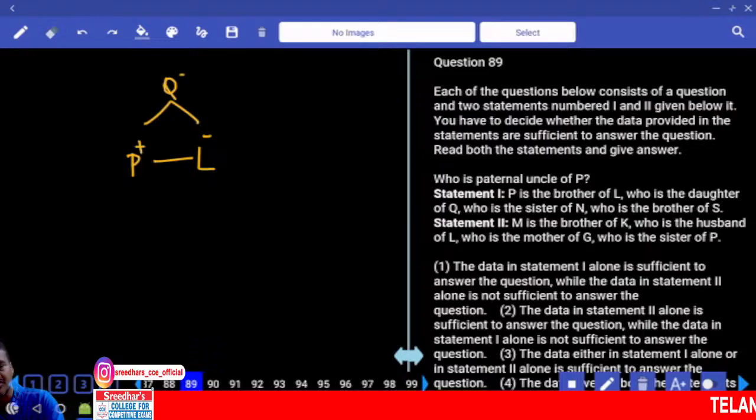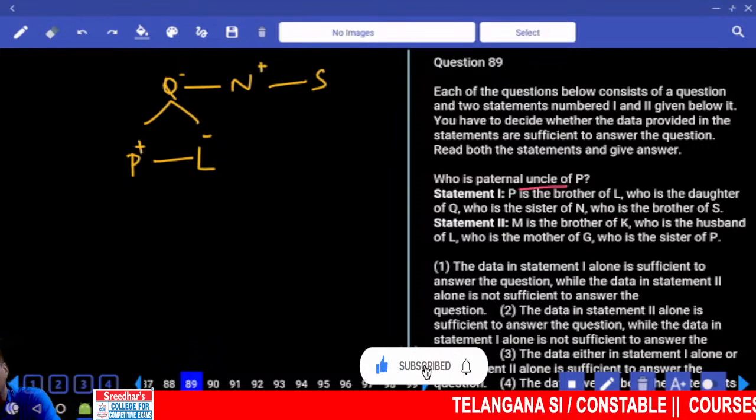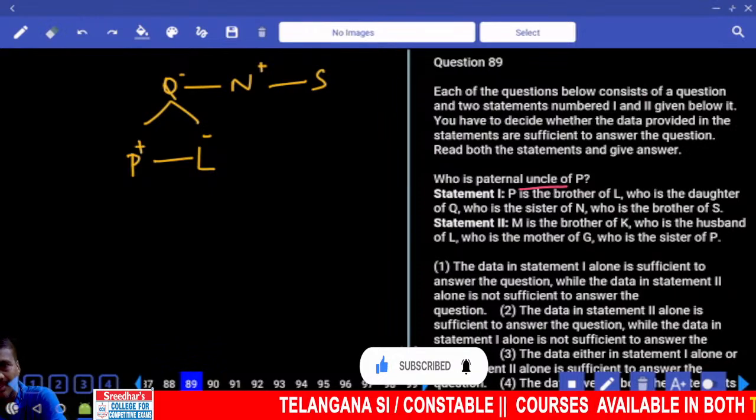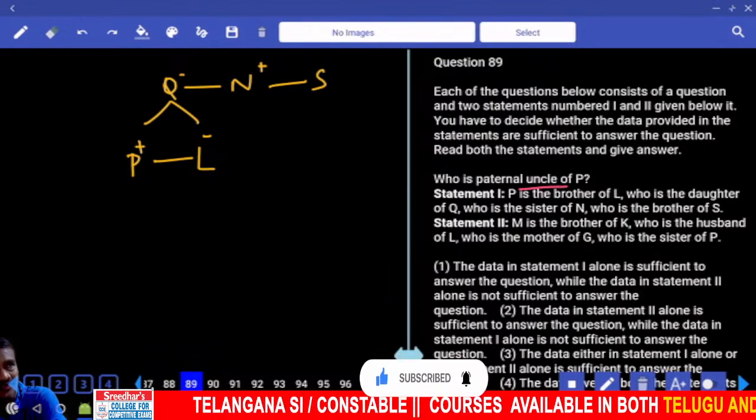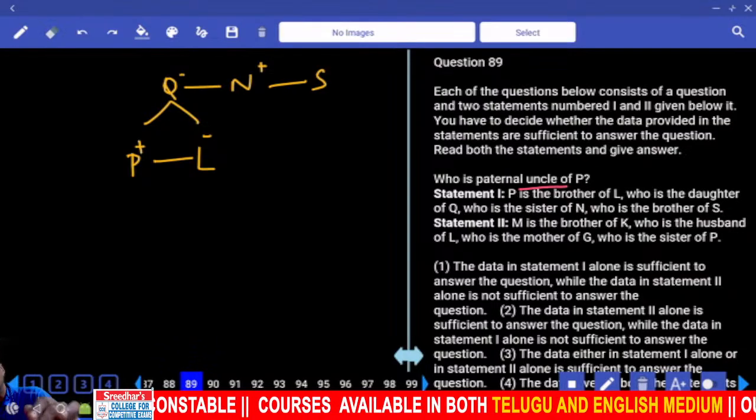And Q is the sister of whom? N. N is the brother of whom? S. Then, how is this? Who is the paternal uncle of P? And father. P's father is not known. Clear? P's mother is known and father is not known. Maternal uncle is N. Paternal uncle not given.